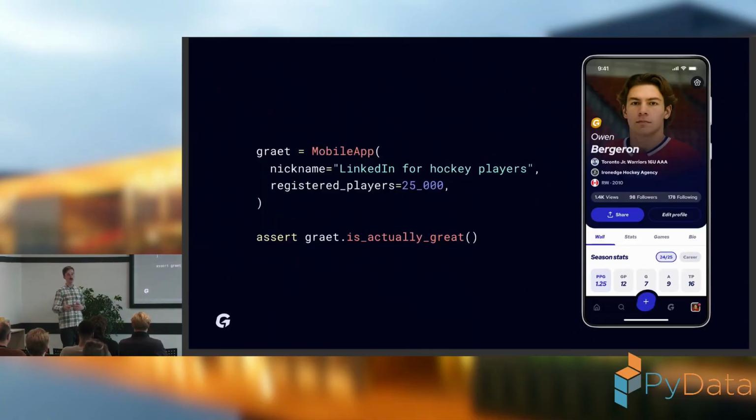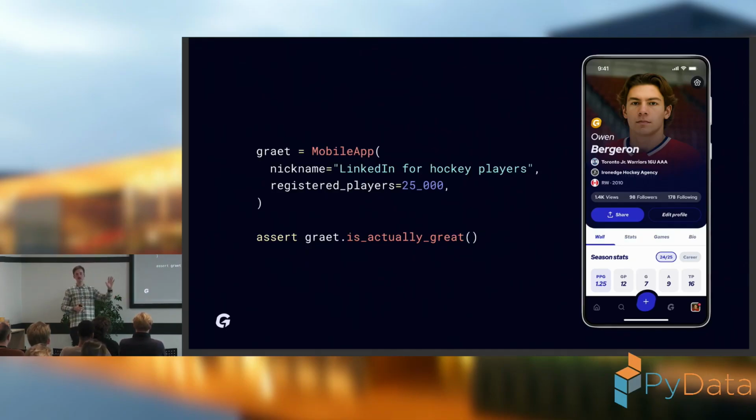I represent a company that is called Great. Great develops a mobile application, which we often say is LinkedIn for ice hockey players. The reason is that basically 2 groups of users are using this application.